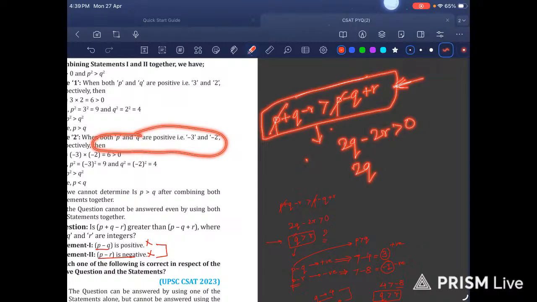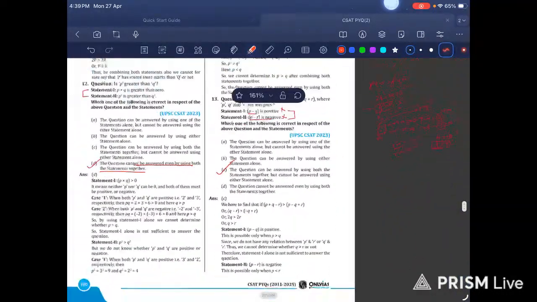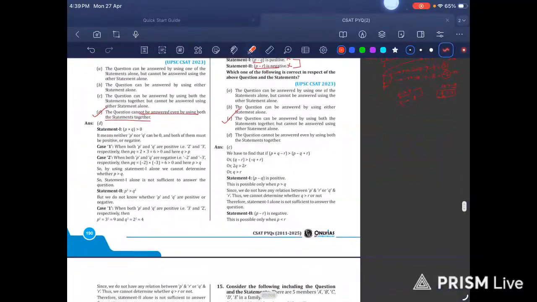Then this becomes 2Q is greater than 2R. 2 and 2 get cancelled. Q is greater than R. This is the question, which I derived from the question itself. So this was the magic that I did for myself when I was solving this question previously. So 13th itself is done.